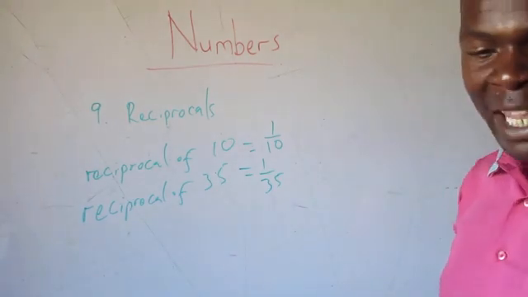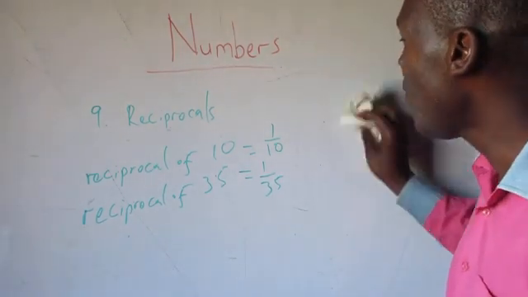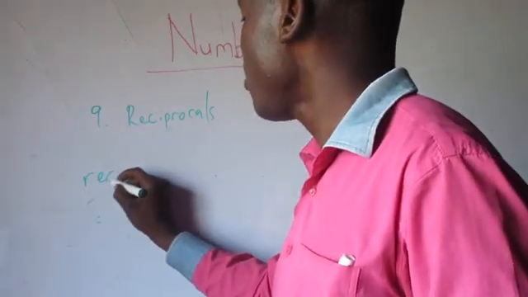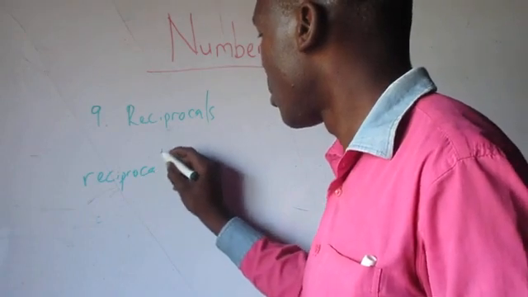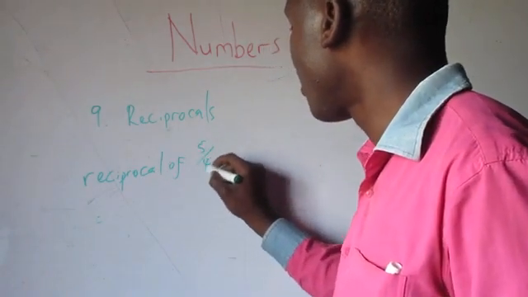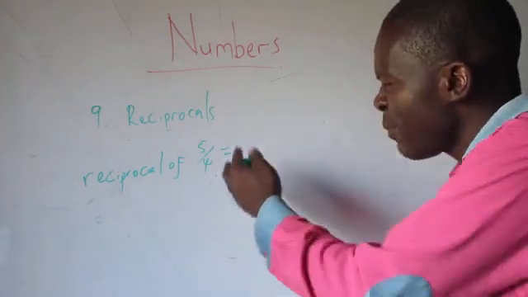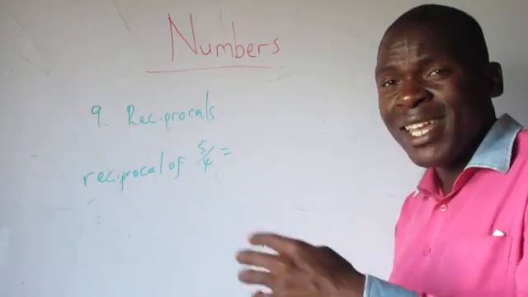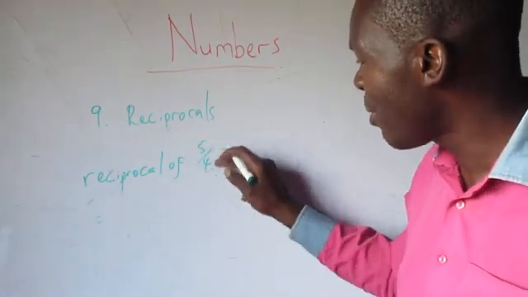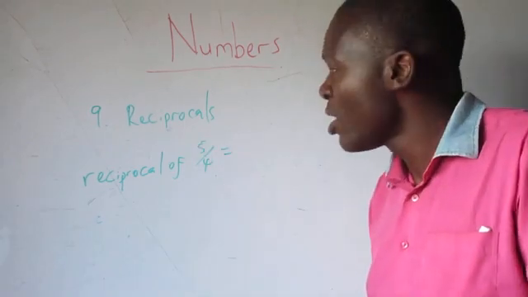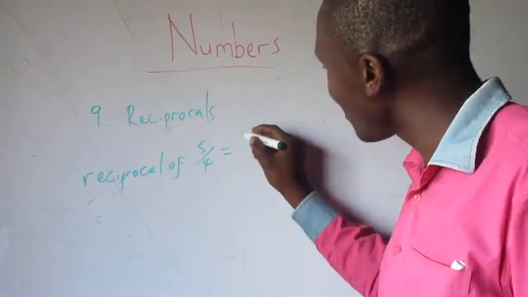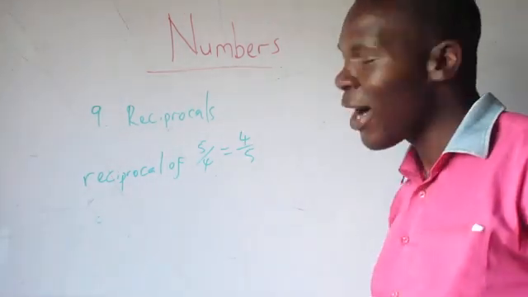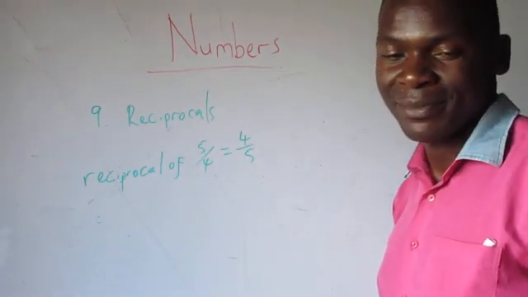However, if we are given a fraction, for example, the reciprocal of 5 over 4, there is no need of expressing this as a fraction because it is a fraction already. So we just invert it so that the numerator will become the denominator and the denominator will become the numerator. So the reciprocal of 5 over 4 is 4 over 5. That's all about reciprocals.